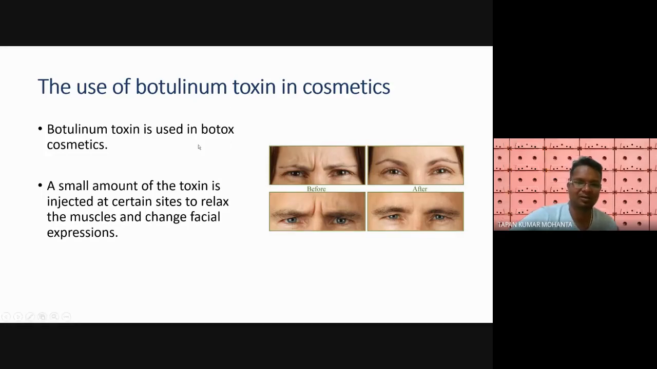What happens in Botox cosmetics? A small amount of toxin is injected at a certain site to relax the muscle and change facial expression. Here you can see the expression, it's just contracted muscle, and after botulinum toxin is given, the expression is always very beautiful, and you can see the stress level is much less compared to this, and the same here as well.